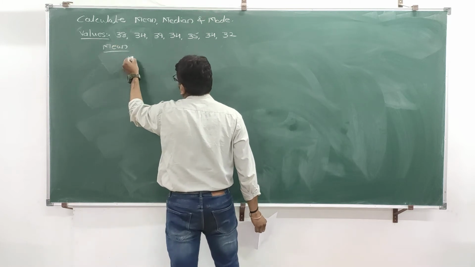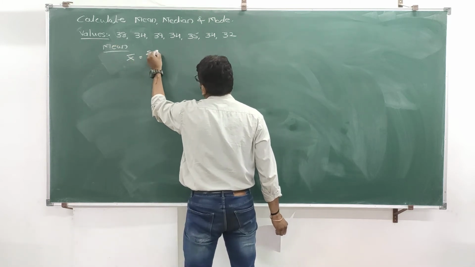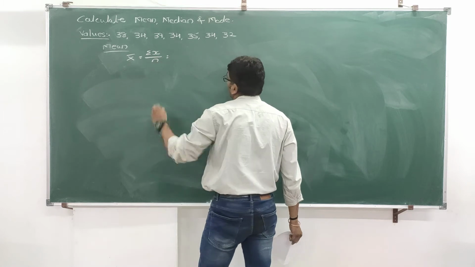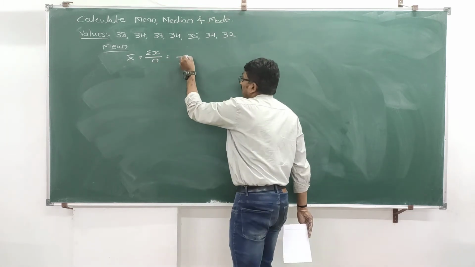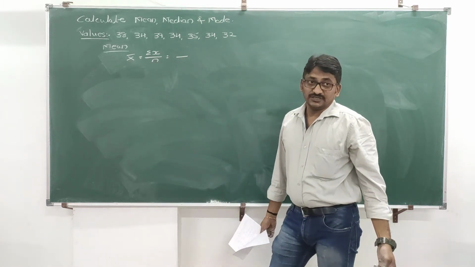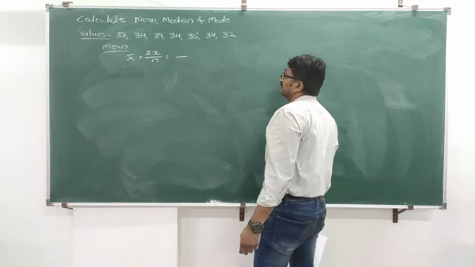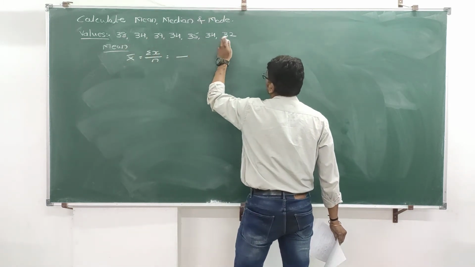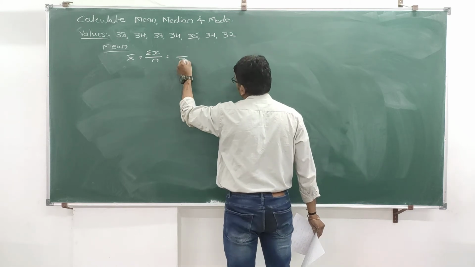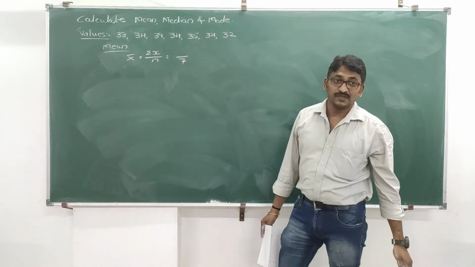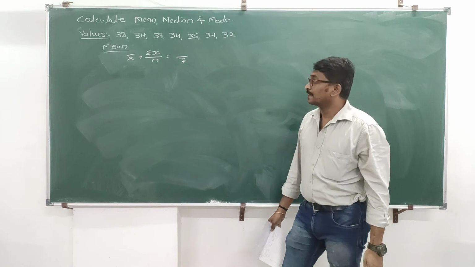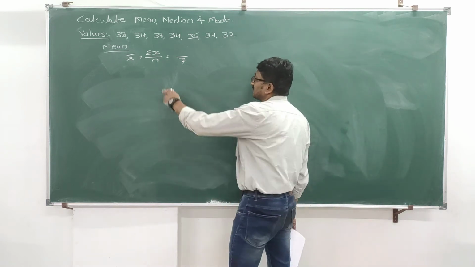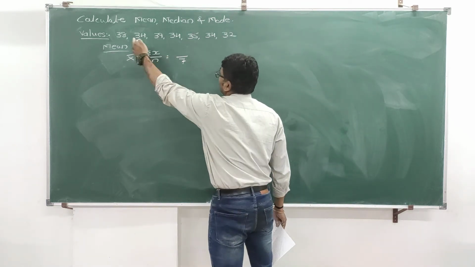Mean. Formula is x bar is equal to summation x upon n. Now what is n? N is nothing but number of observations. How many observations are given? 1, 2, 3, 4, 5, 6, 7. 7 observations are given, so your n value is 7.